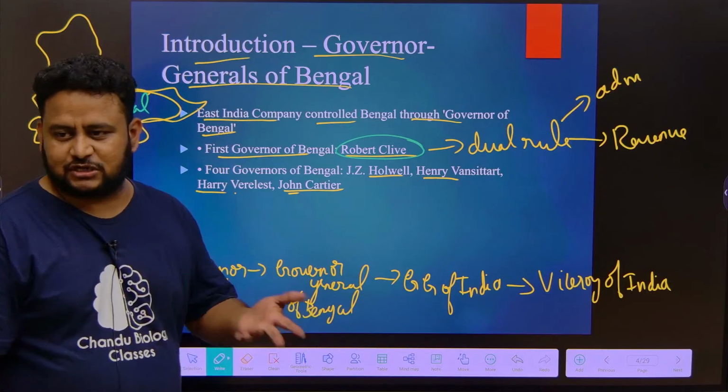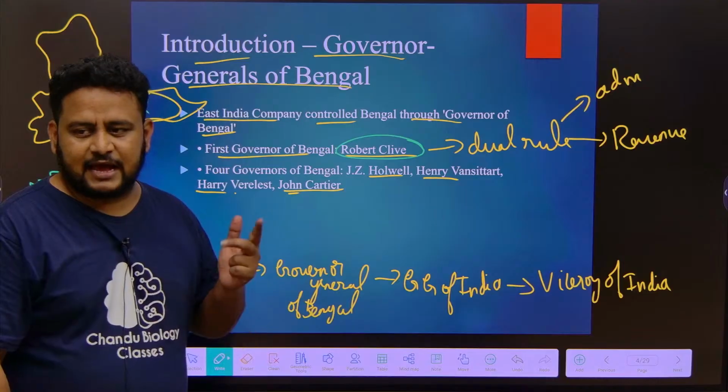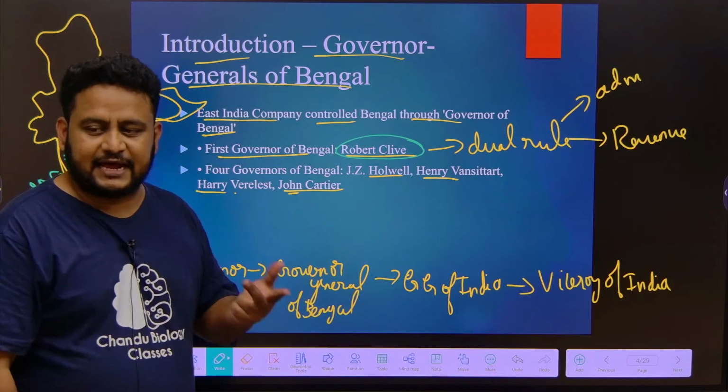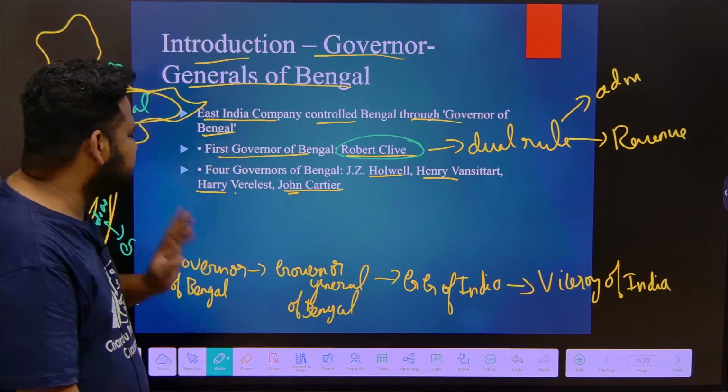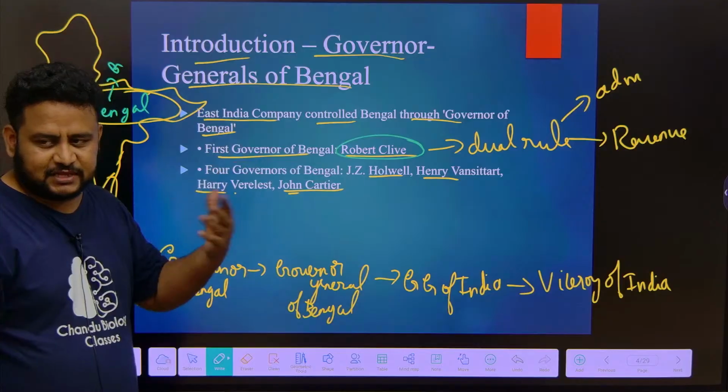Remember, triple H and John Cena: that is Holwell, Henry, Harry and John Cartier. These are the four governors of Bengal. Earlier it was Robert Clive, and after him there were four people.